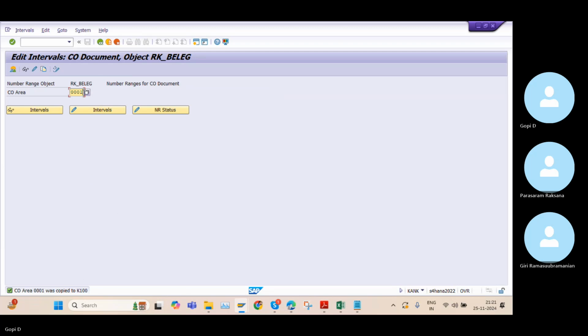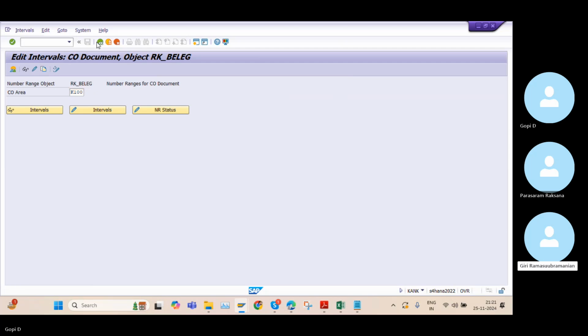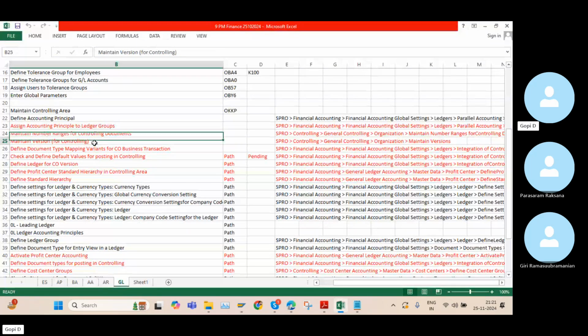If you want to see the values for K100, go to display, and now you can see the controlling documents number ranges. This is the document number 0102, 0304, and these are the numbers in future. So if in this company, in this controlling area, you want to generate one controlling document, this step is mandatory.